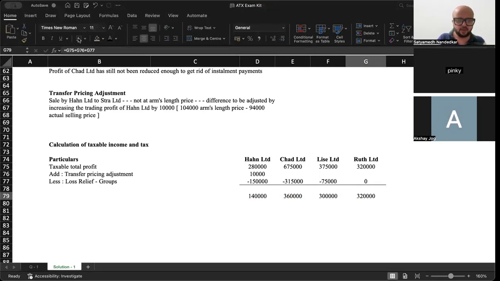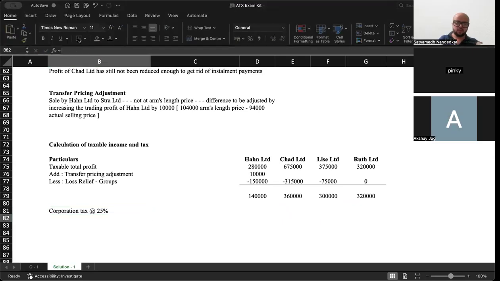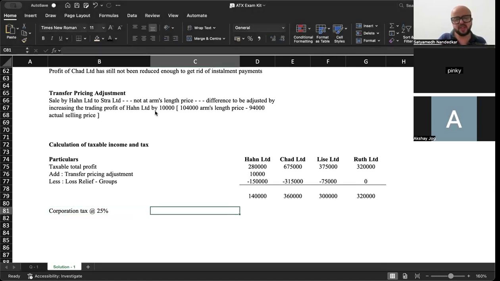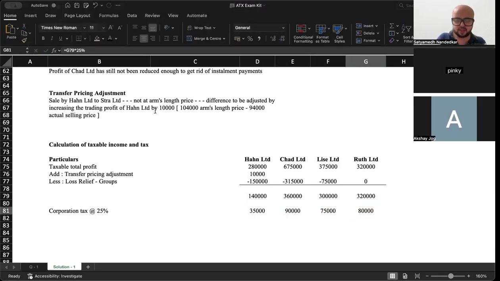okay, now corporate tax. What will be the tax rate here? It will be 25%. Do you agree? Upper limit is what? Your lower limit is 50, the upper limit is 250, but it will get divided here, right? 2,50,000 divided by 6, so 41 something will come. So your profits are anyway above that, so this into 25%. Okay.